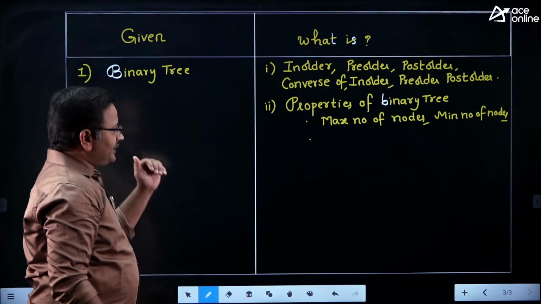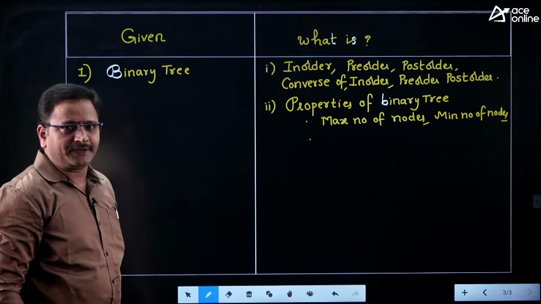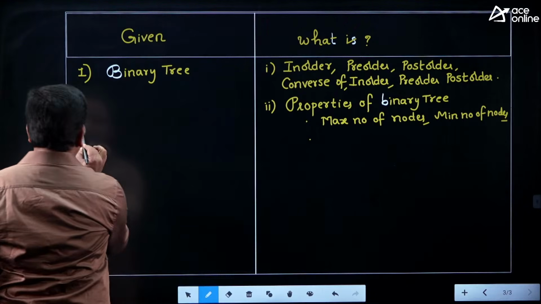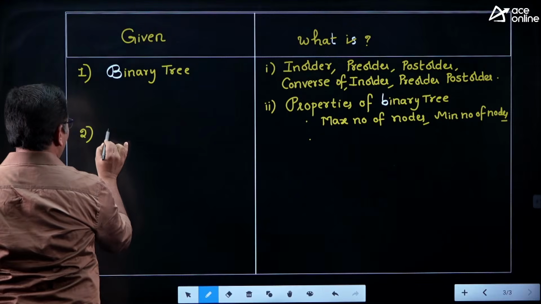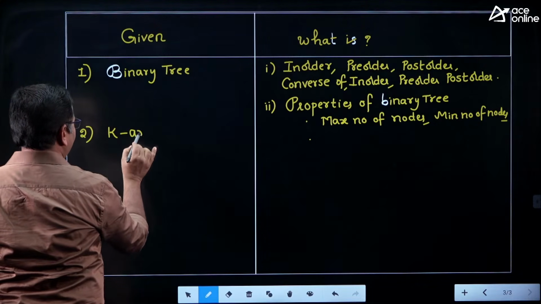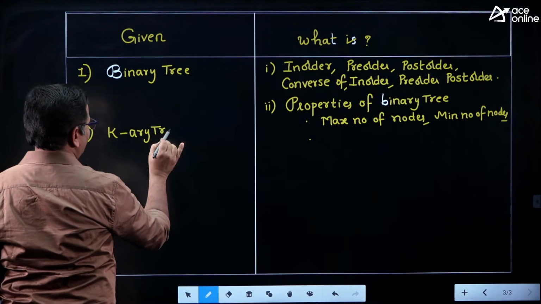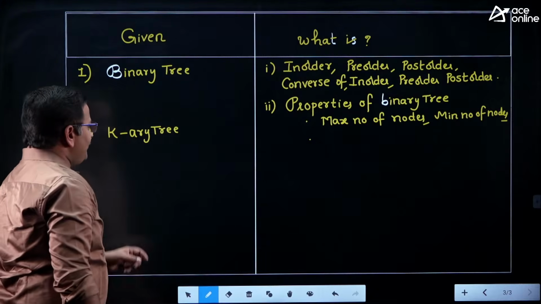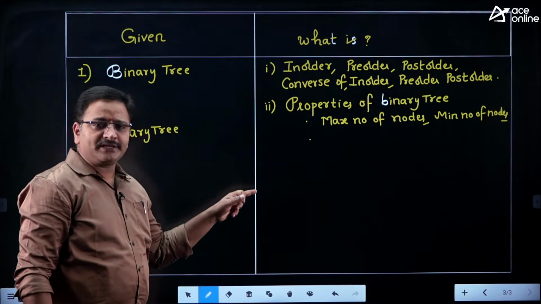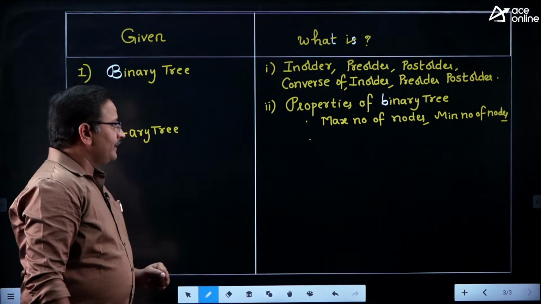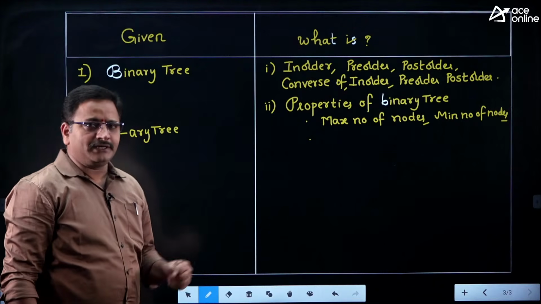Okay, one is tree traversal, another one is properties of binary tree, and the second one, there is one important tree that is called KARY tree. KARY tree. This topic is most frequently repeating in the ISRO paper as well as GATE examination paper, friends. Okay, what is KARY tree? We will discuss a little later.